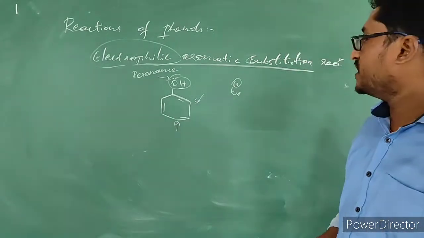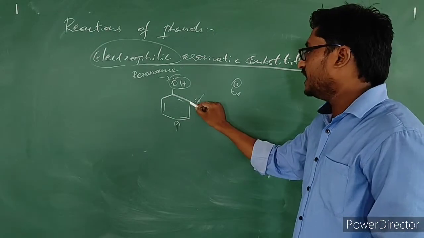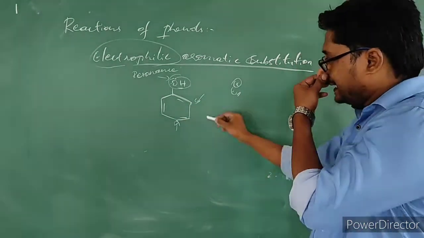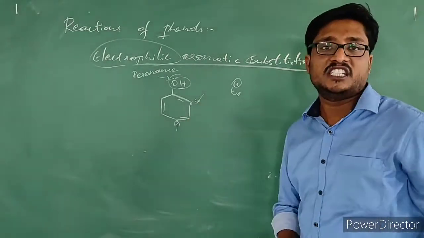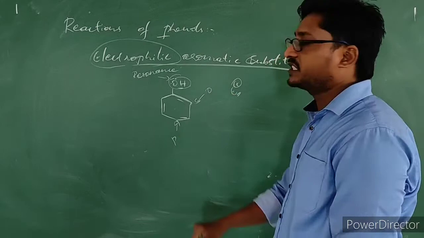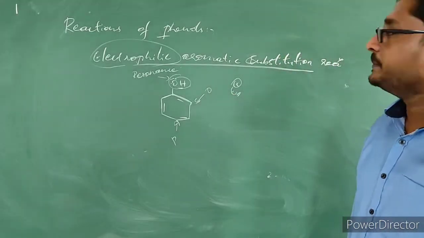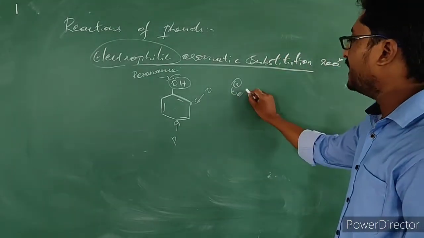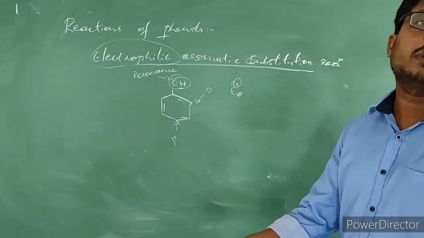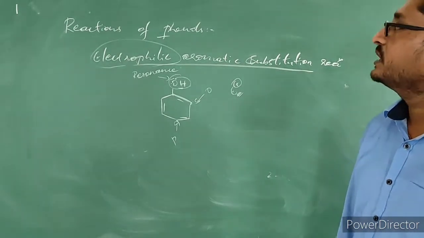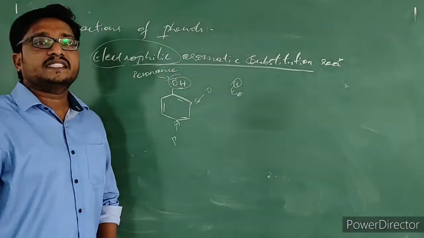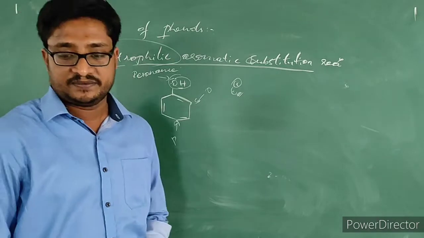When they are in conjugation, the electron density at ortho and para positions will increase. So the electrophile will go and bind at ortho and para positions. The electrophile requires electrons, so where electron density is more, there it will go and bind. That is why phenols can easily undergo electrophilic substitution reactions.